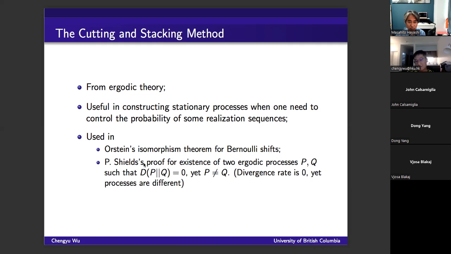And Paul Shields also used this method to construct various interesting counterexamples. One of these examples is that he used this method to show that there exist two ergodic processes such that their divergence rate is equal to 0, but they are different.